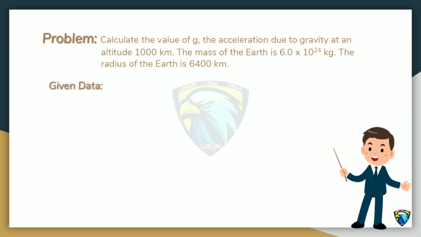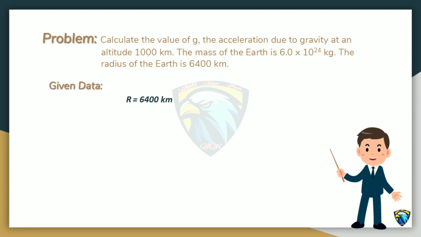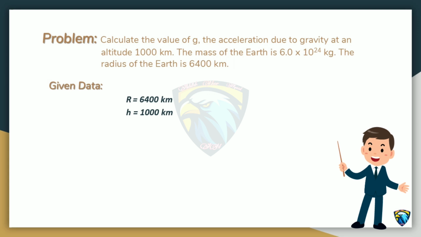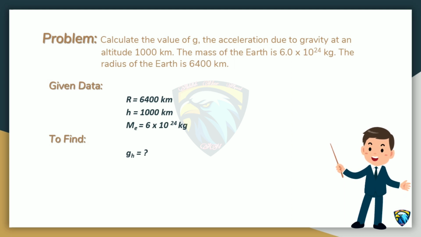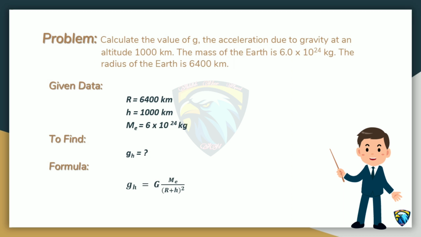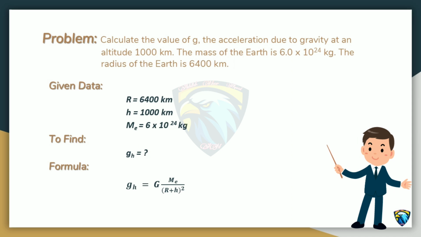First of all, given data. Radius of earth is 6400 km. Height is 1000 km. Mass of earth is 6 into 10 power 24 kilogram. To find, we want to find the acceleration due to gravity at an altitude of 1000 km. For this, we use the formula, which is gh equals capital G Me divided by r plus h whole square.